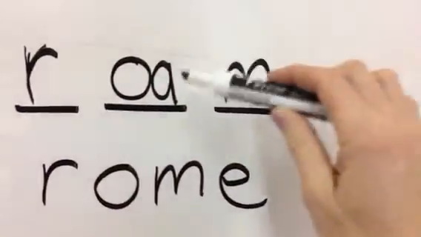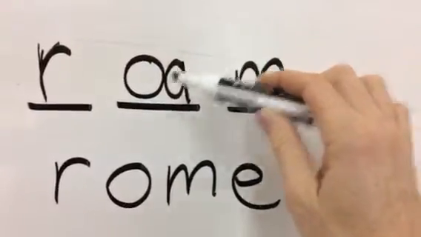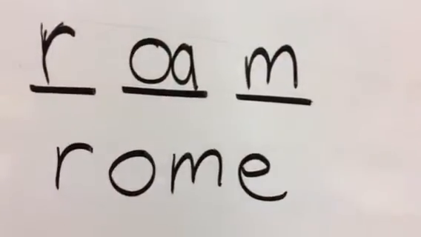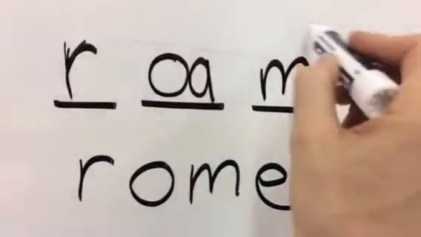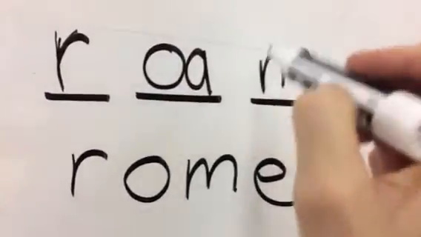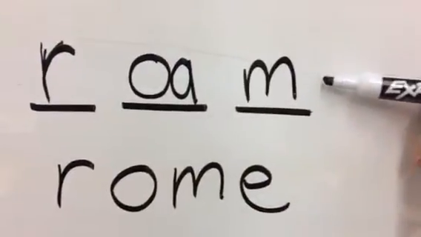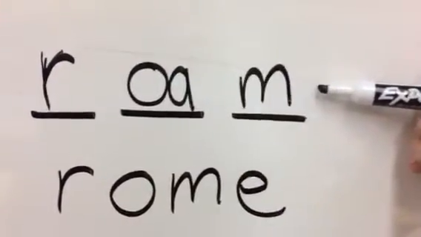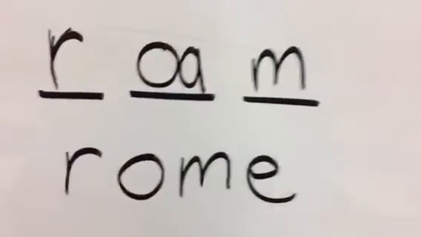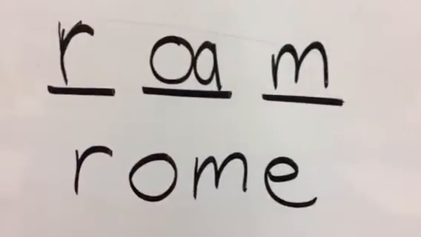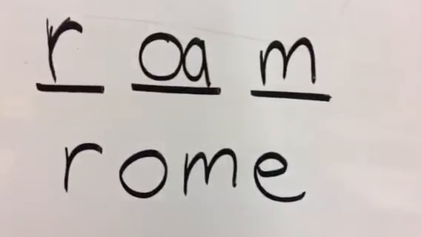And so both the O sounds are in the middle of the word. Which one do you use? Well, it depends on the context. Sometimes you have to just stop and look at which spelling makes sense for the context of the word. Okay? Roaming in the woods versus living in Rome.